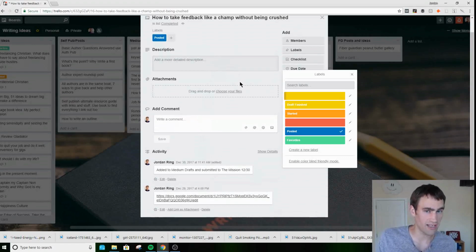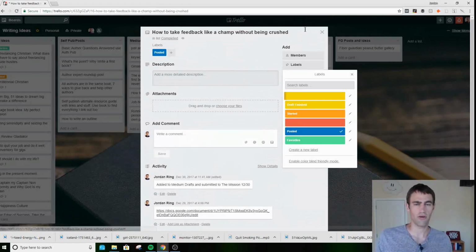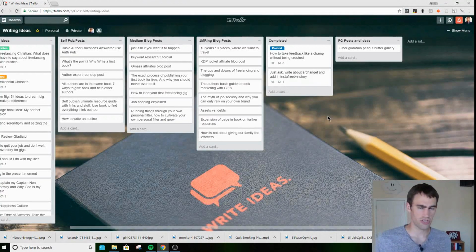Also, I should add in here a link to the actual post so that I can go find that very easily. If I ever want to link to that post, I can go in and look on this board and then go find that post very easily. Now, I could just go on Medium and search, but this is just a way to keep everything together. And then this is for another one of my websites, Fiber Guardian. There's some posts in there as well.